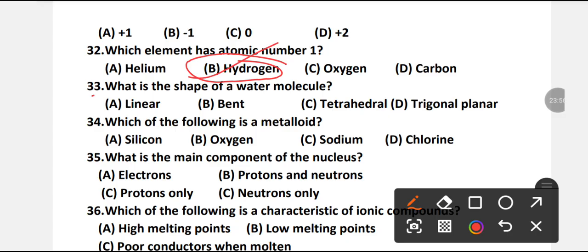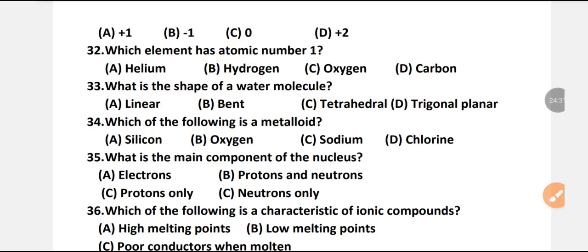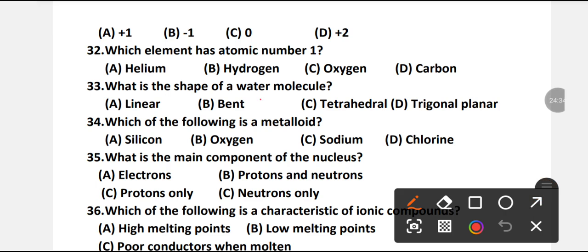What is the shape of a water molecule? Linear, bent, tetrahedral, trigonal planar? B is the right option. Bent is the shape of a water molecule.